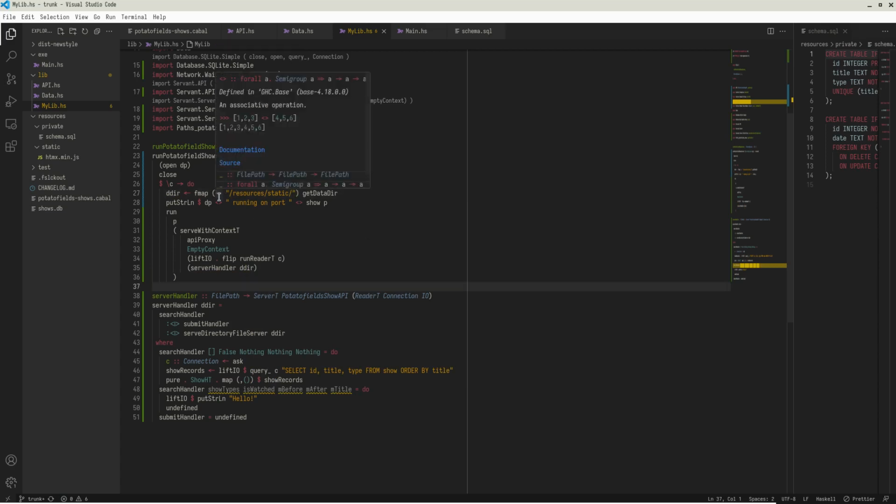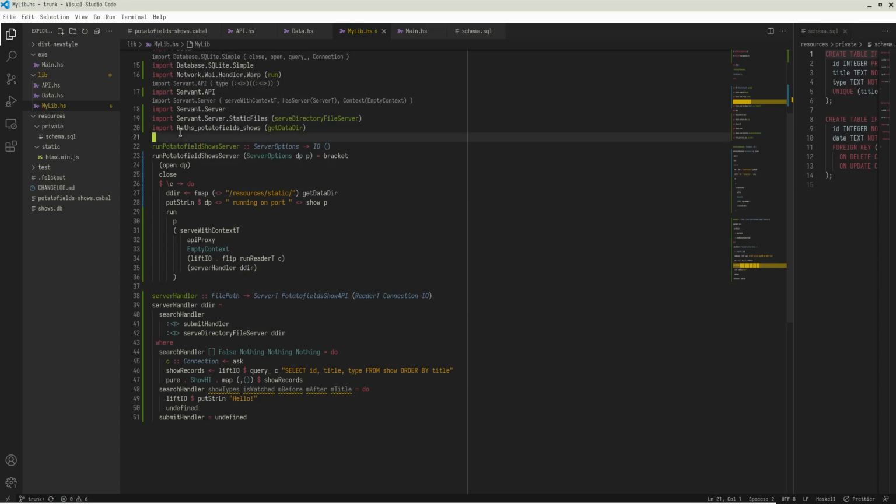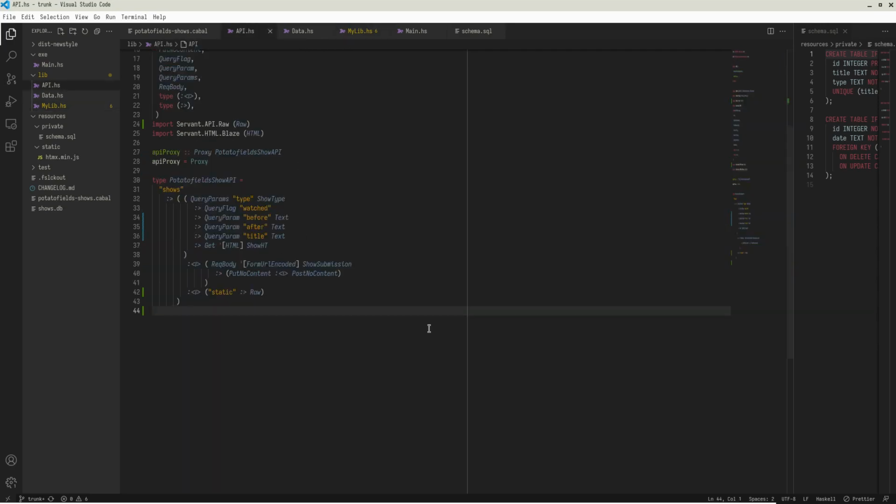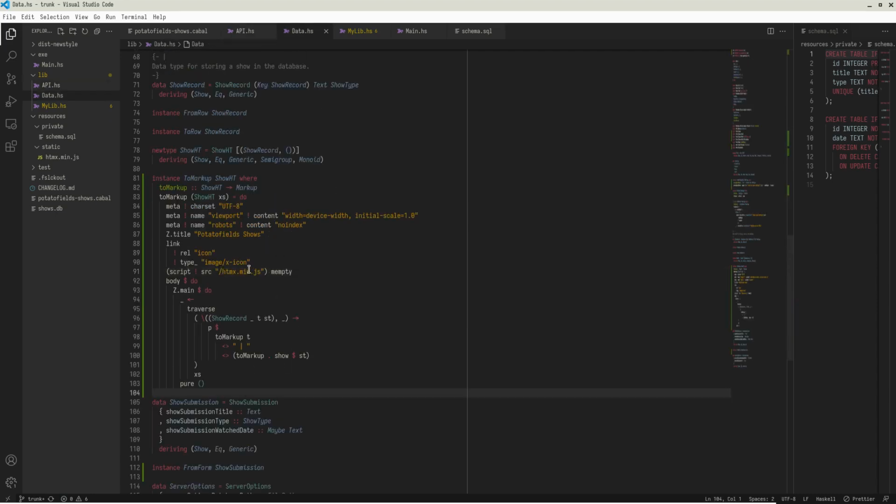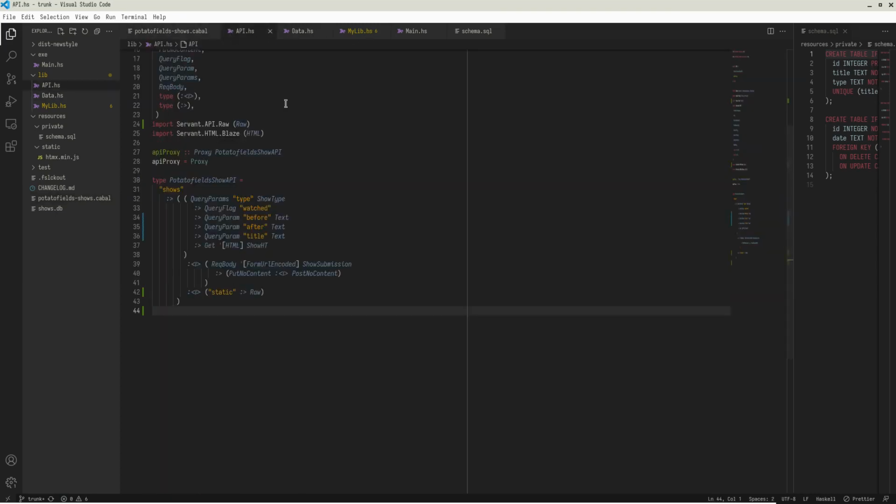Normally I would use the filepath library for this, but I don't want to add yet another dependency for a single function that I'm going to use. So I think I'm just going to assume that this will probably work, just adding it like that. Fretting about how directories get concatenated as text just sounds really stupid to me. So that's probably something completely inconsequential to worry about. But our endpoint here that we want to serve is shows static.